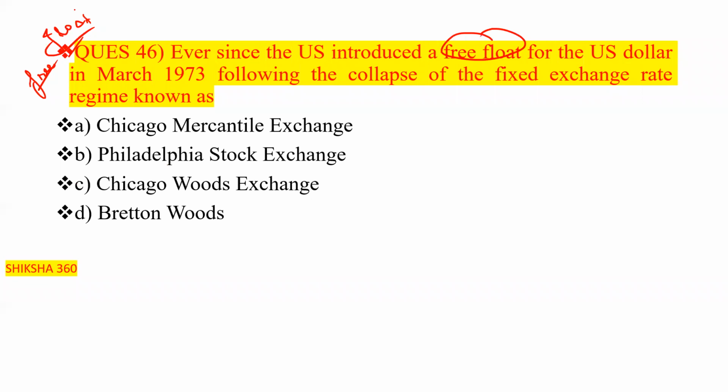Ever since the US introduced a free float for the US dollar in March 1973, following the collapse of the fixed exchange rate regime, basically it is known as Chicago Mercantile Exchange, Philadelphia Stock Exchange, Chicago Woods Exchange, or Bretton Woods.